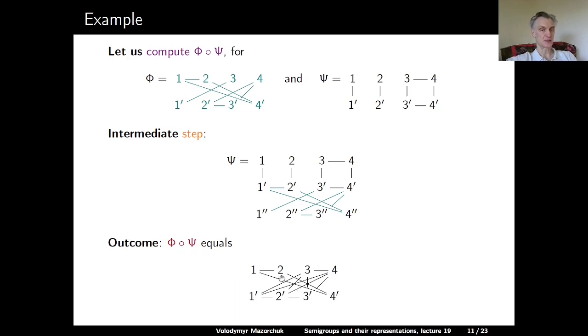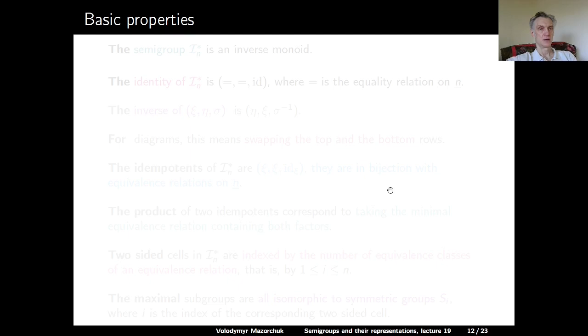It has 2 classes. The first class is 1, 2, and 4 prime. And the second class is 3, 4, 1 prime, 2 prime, and 3 prime. So these are the 2 connected components on this intermediate picture. Okay. This gives us an inverse monoid. So the first basic property of I n star is that this is an inverse monoid.